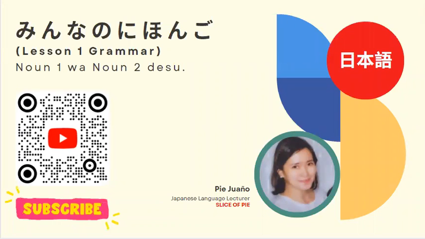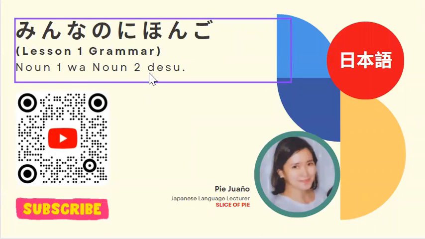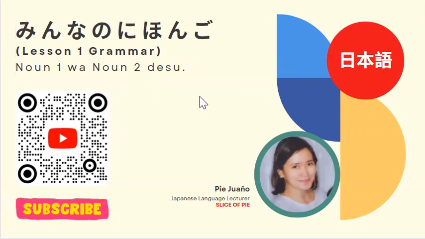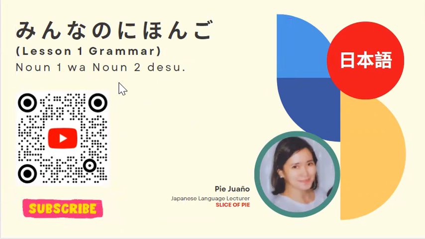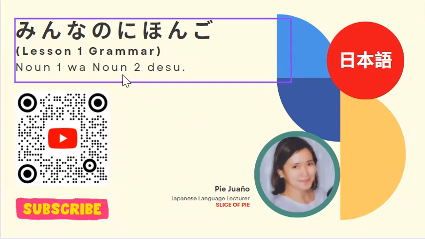はい、皆さん、こんにちは。So today, みんなの日本語, lesson 1, grammar pattern, no? So grammar pattern 1, that is noun 1 wa, noun 2 desu. 名詞1は名詞2です。いいですか?